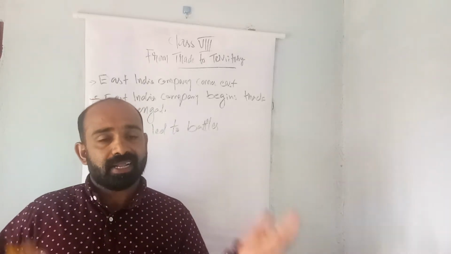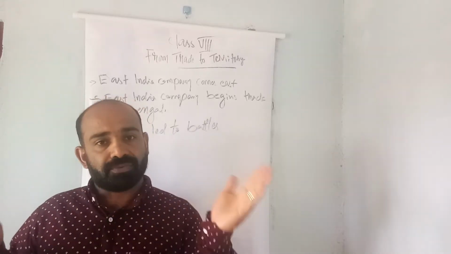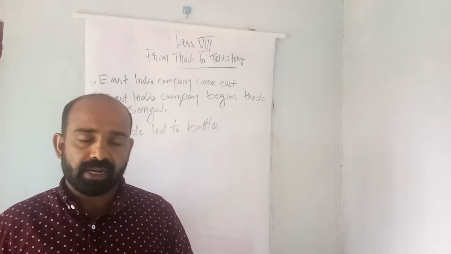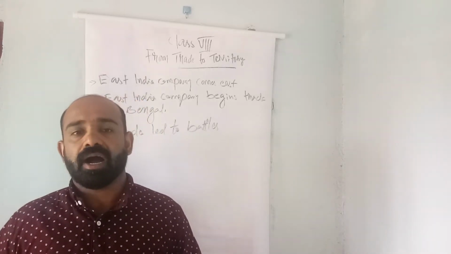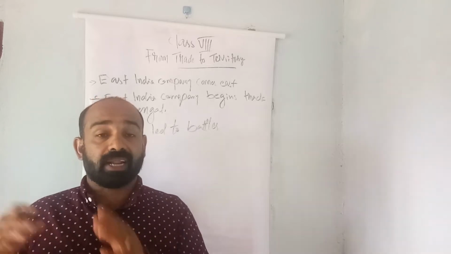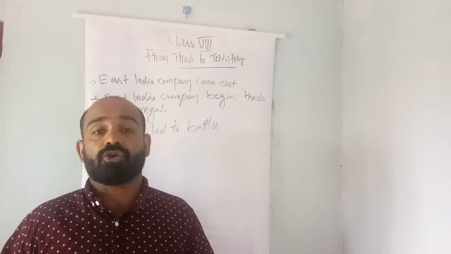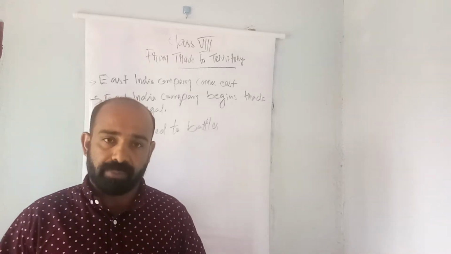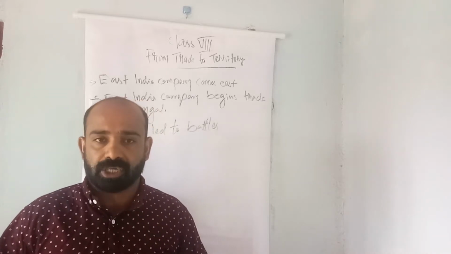So in Bengal, Nawabs were provincial rulers. After the death of Aurangzeb, these Nawabs were very powerful. They were Murshid Quli Khan, Alivardi Khan, and Sirajuddaulah. These were three very eminent and very brave rulers, and they were not at all cooperative with the English company. They were not at all ready to grant concessions to the English company.